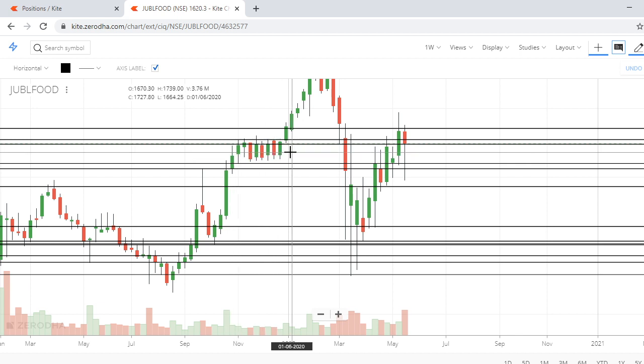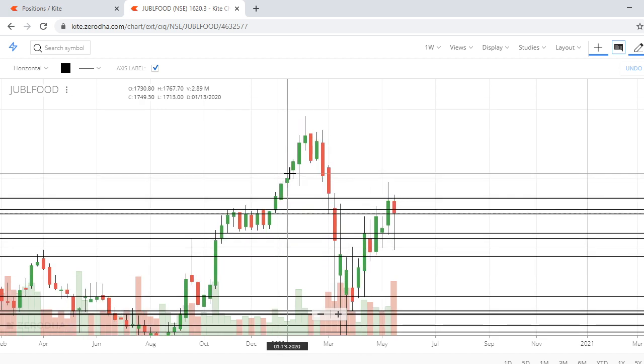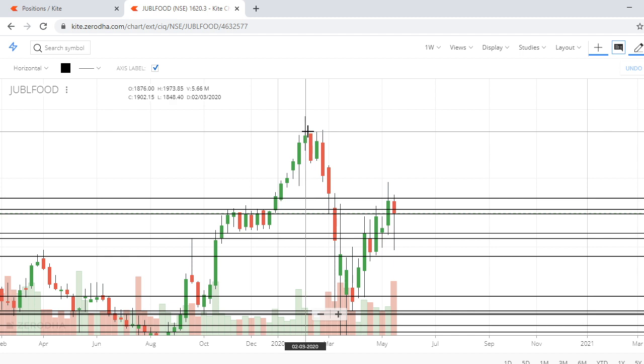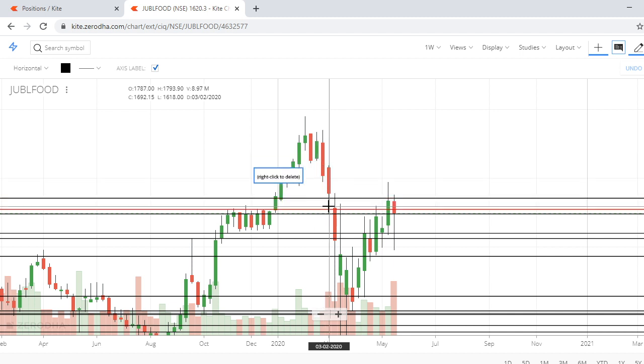Let's suppose you bought at 1500 rupees, how long can you wait? It went up to 1800, so you feel that okay, it may go to a higher level, we wait. Now slowly it started coming down. You may feel that okay, there may be a pullback, after that it will go up again. There may be a small pull down and it came to your entry price. Now you think that suddenly the market has changed, something is happening. Let's see whether Jubilant Food can take a reversal or not. No, then it started coming down, coming down, coming down.